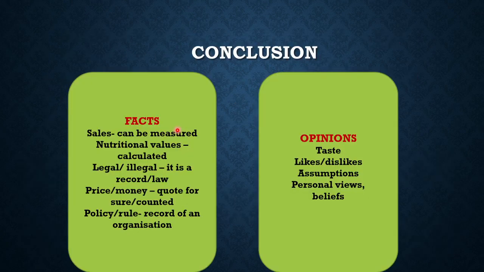Now, the conclusion. Sales can be measured, so it becomes a fact. Nutritional values can be calculated, again a fact. Legal or illegal things become a record or law, a fact. Then price or money, we can calculate, we can count, fact. Policy, rule or record, like a policy of a school or an organization, becomes a fact. In case of opinion, taste, likes, dislikes, assumptions, personal views, beliefs, these are opinions.